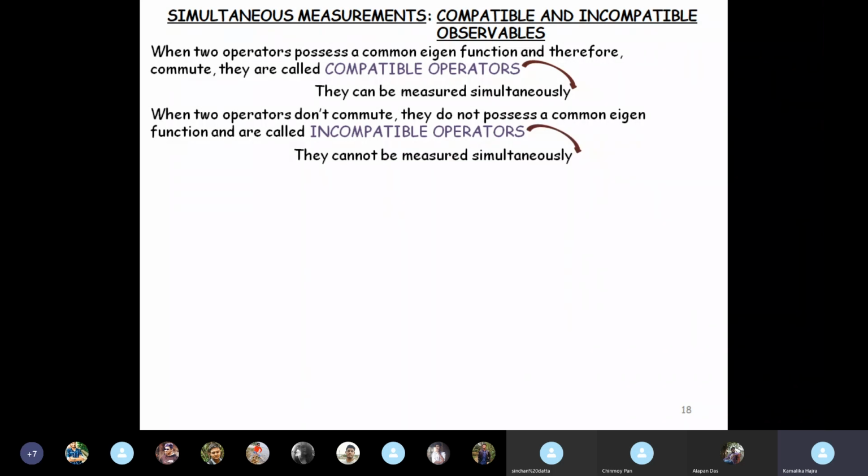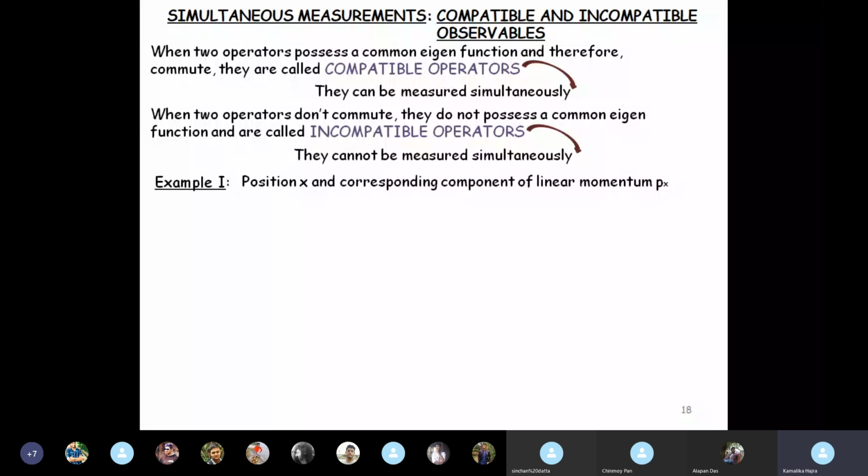Now it will be clear to you if we take an example and see what these statements are trying to say. First example is position and corresponding component of linear momentum, x and px. What we do is, suppose we have a particle, we measure x, we'll get an outcome, right? A particle is moving non-relativistically. At any instant of time you measure x, so you get an outcome.